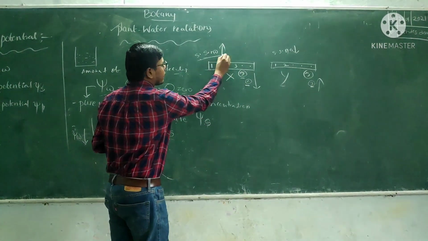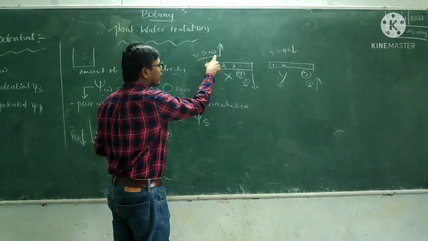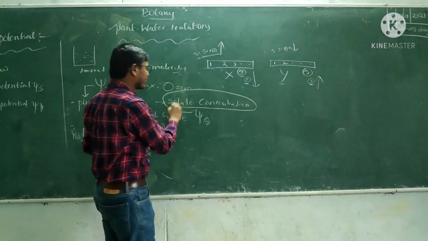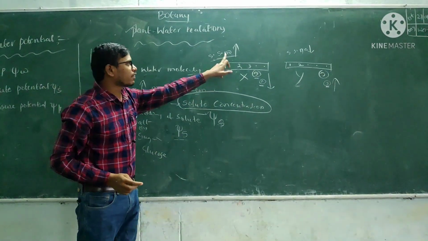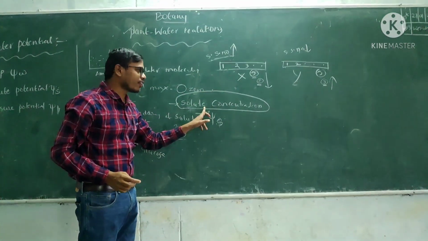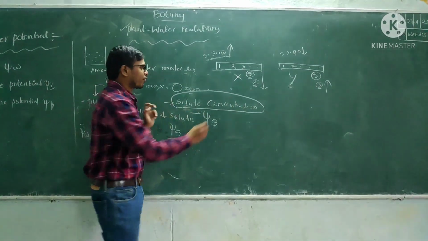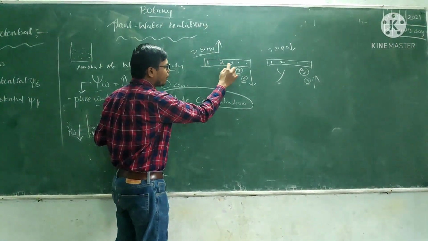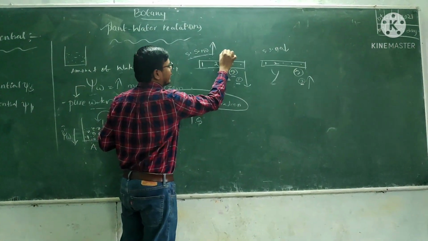So you can compare: the sitting student number on the bench is nothing but solute concentration. So for example, on the X bench, solute concentration is high.